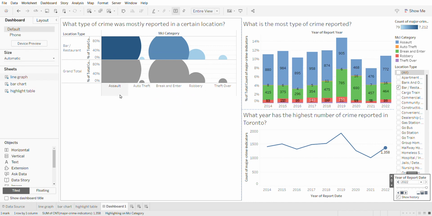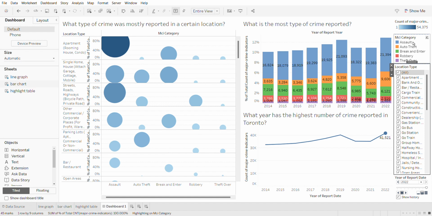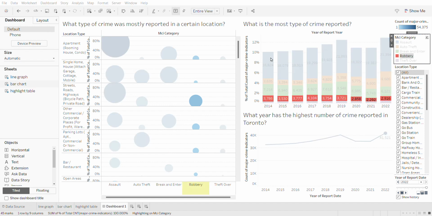We can easily identify that assault in a bar is the most type of crime that were reported, and auto theft in a bar is the least type of crime that were reported. So it gives us a better visualization and idea on a specific type of location that we want to find out. Same goes for the highlighter. We can apply the highlighter if we want to find out the specific type of crime. Let's say for robbery.